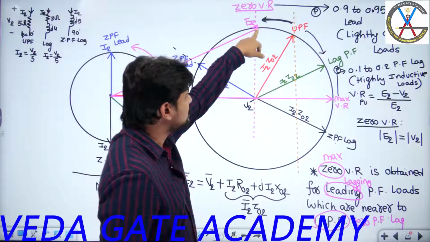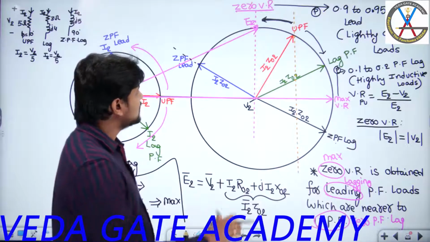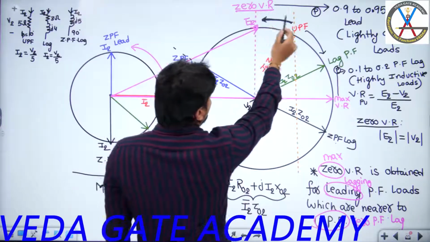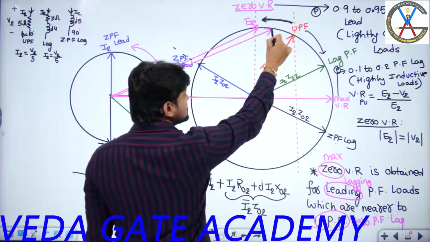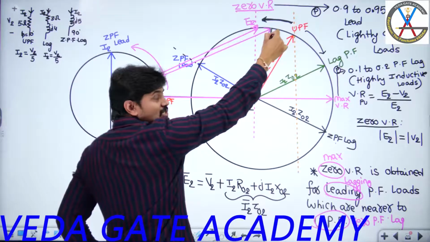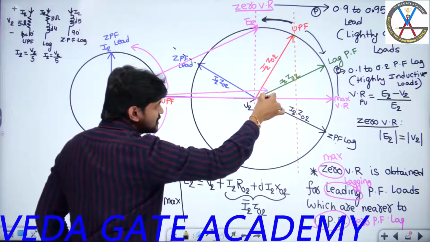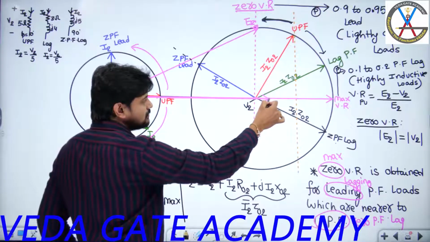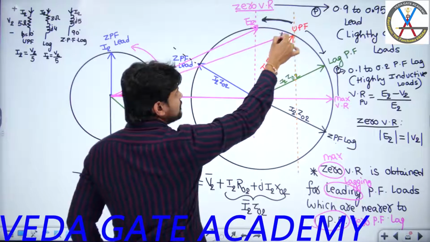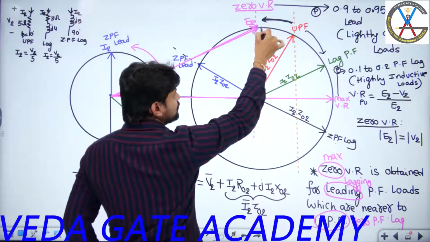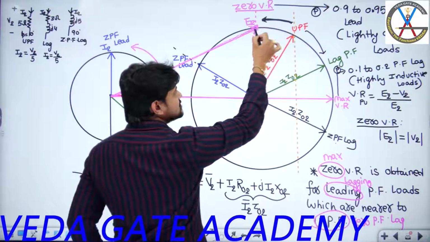Now, where do I get zero voltage regulation? For leading power factor loads nearer to 0.9 to 0.95, the projection of E2 will be this. Between the zero voltage regulation point and unity power factor, is this a leading region or lagging region? It is a leading region, because from unity power factor anti-clockwise is leading. If I project horizontally, this phasor is more than V2, so here also I get positive voltage regulation.